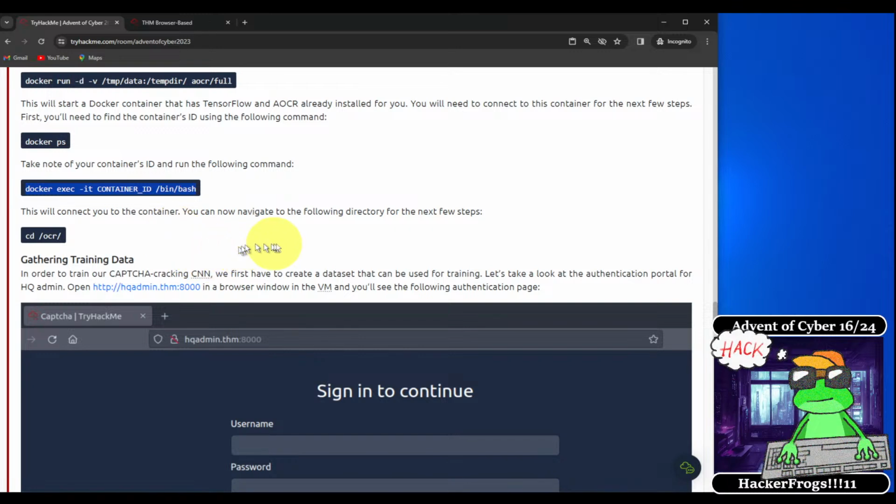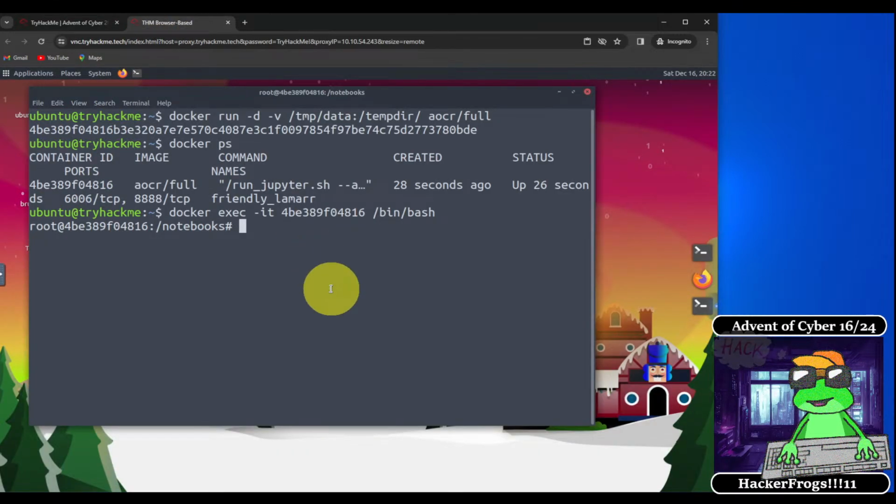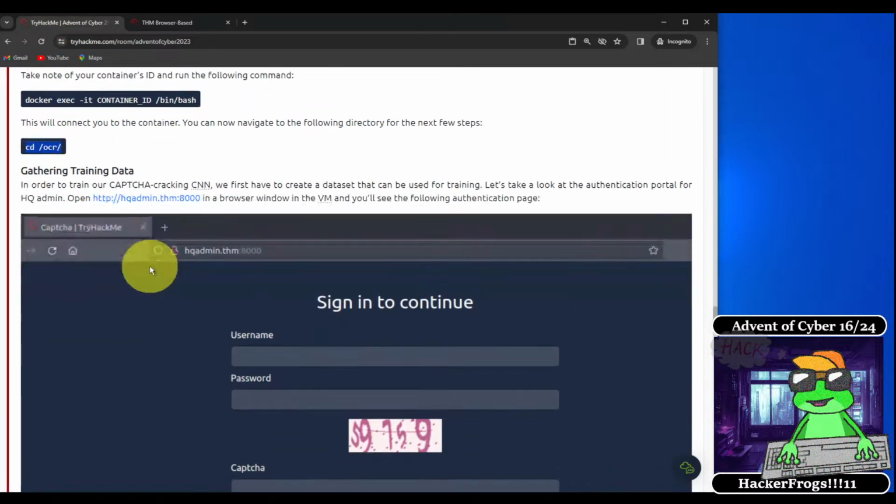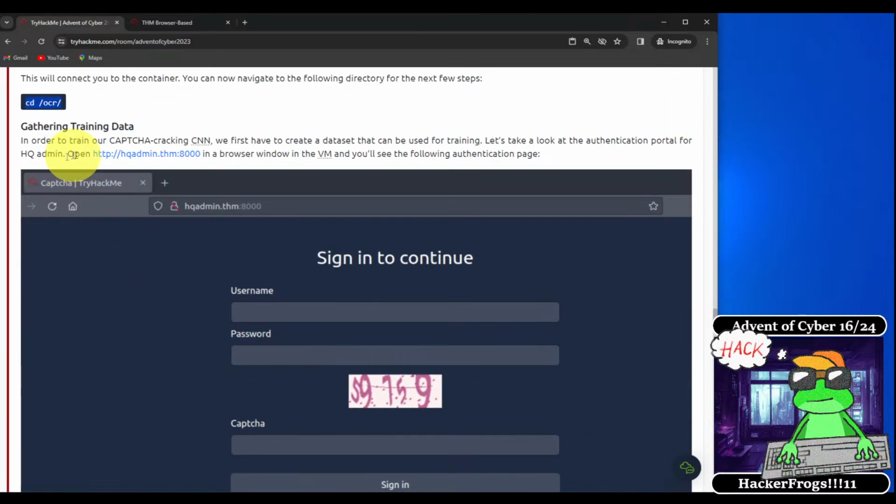Okay, so you can now navigate to the following directory for the next few steps. So we're going to the OCR directory. So let's move over to the OCR directory. And then we're going to gather training data. In order to train our CAPTCHA cracking CNN, we first have to create a data set that can be used for training. Let's take a look at the authentication portal for HQAdmin.